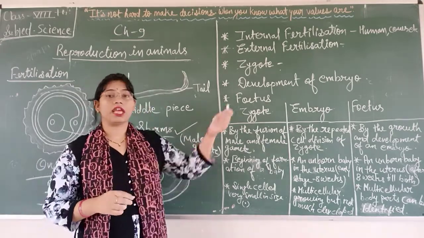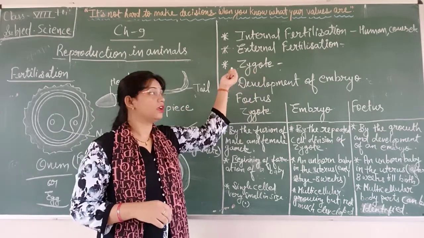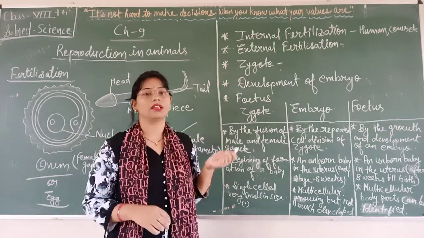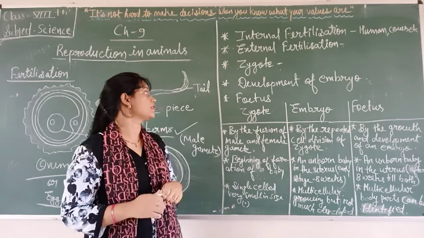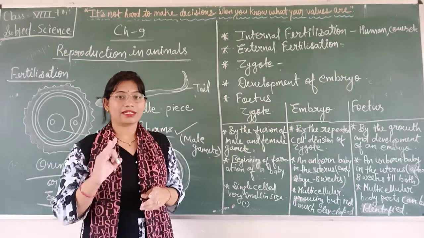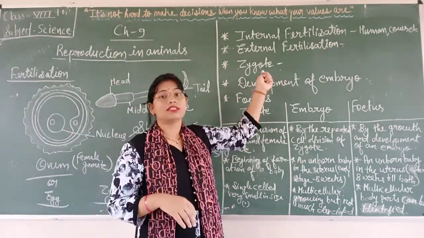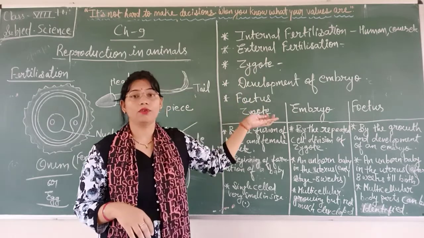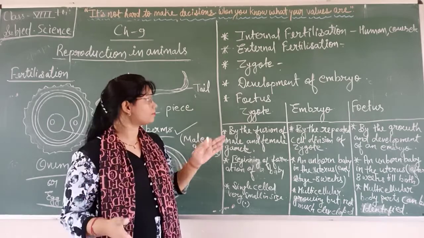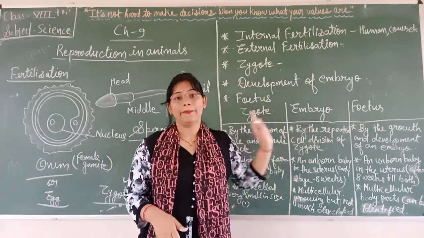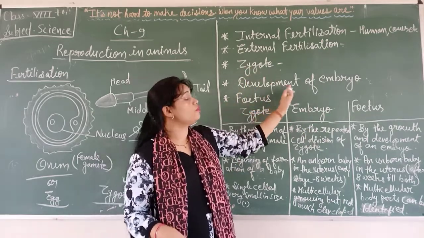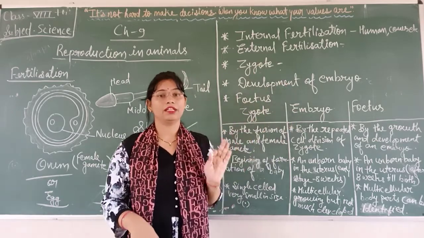Okay, and what is zygote? Zygote is the beginning stage of the formation of a baby, and it is the result of the fusion of ovum and sperm, the result of the fertilization process. Now, development of embryo. Zygote is very small in size. It is unicellular. When the cell of the zygote starts to divide repeatedly, then it converts into an embryo. That means zygote is unicellular, and when the cells are dividing, it converts into an embryo. That means embryo is multicellular.